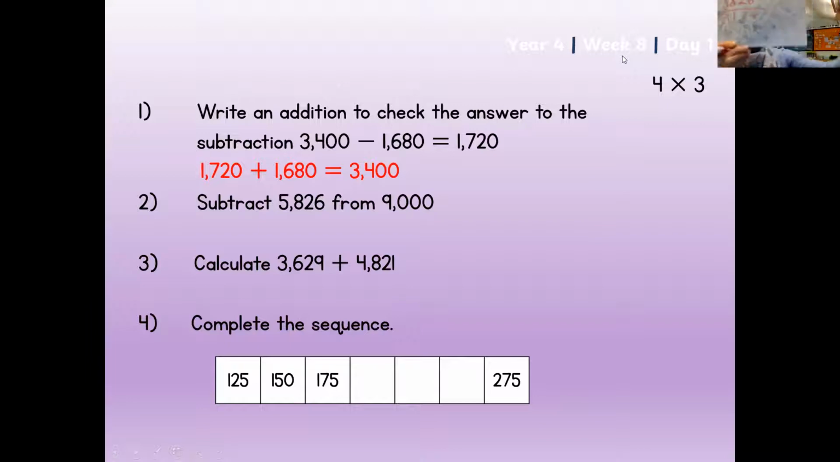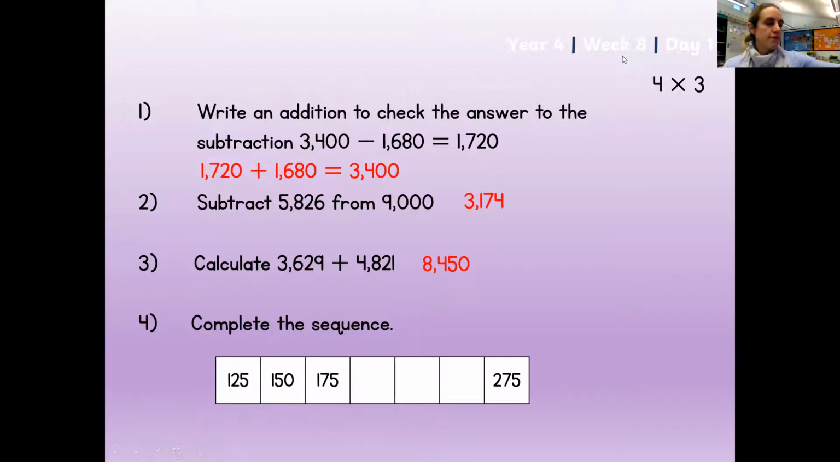Number 3 is calculate 3,629 add 4,821. So you should again have written the calculation out like that. Now this time we're doing a column addition. 9 add 1, always starting at the ones, is 10. So you put your 0 in and put the 1 underneath the tens. 2 and 2 is 4, add that 1 is 5. 8 and 6 is 14, so you put the 4 in and put the 1 across. 4 and 3 is 7, add 1 more is 8. So your answer is 8,450.